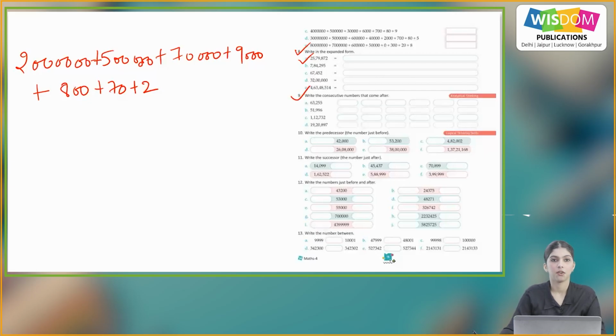Question number 9. Write the consecutive numbers that come after. So A part is, the number is 63,255.